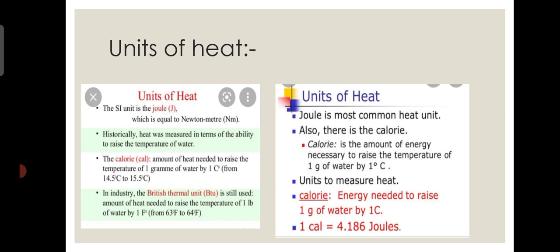Next, units of heat. The joule is the most common heat unit, and there is also the calorie. A calorie is the amount of energy required to raise the temperature of 1 gram of water by 1 degree Celsius. It is a unit to measure heat. 1 calorie is equal to 4.186 joules.